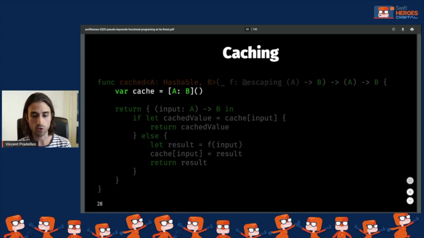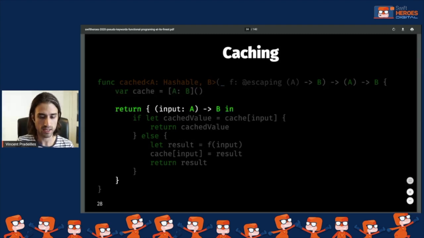So first, we declare a local variable in the function. So it's going to be our cache, and it's going to be implemented by a dictionary from A to B. Then we say we are going to return a function from A to B. So that's what we are going to do. We return a function from A to B. Next, we have to implement this function. And in order to implement it and to add the caching logic, you will see that it's actually pretty straightforward.